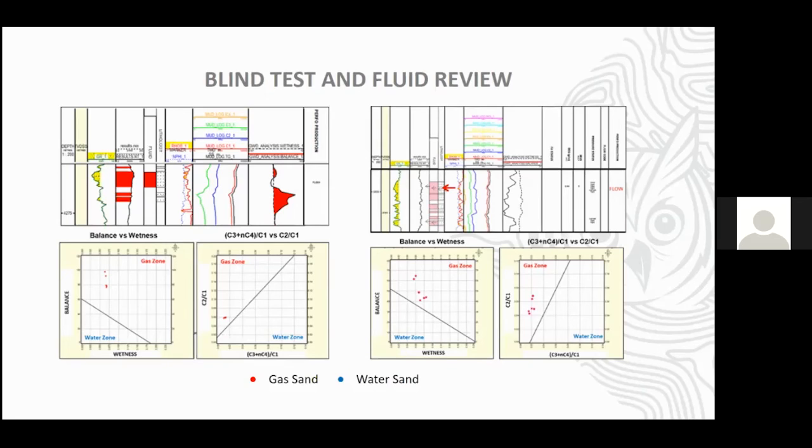And on the right, we have a fluid review. We performed the fluid review because previously we had doubt in the fluid status. We had a possible gas there. We could not distinguish whether it is gas or water.